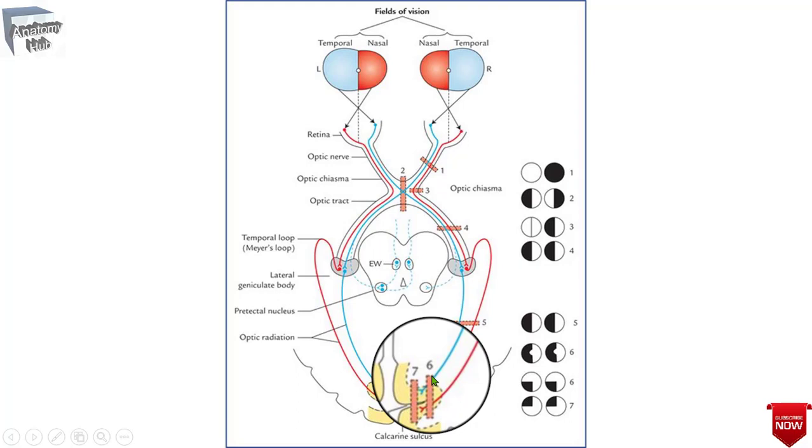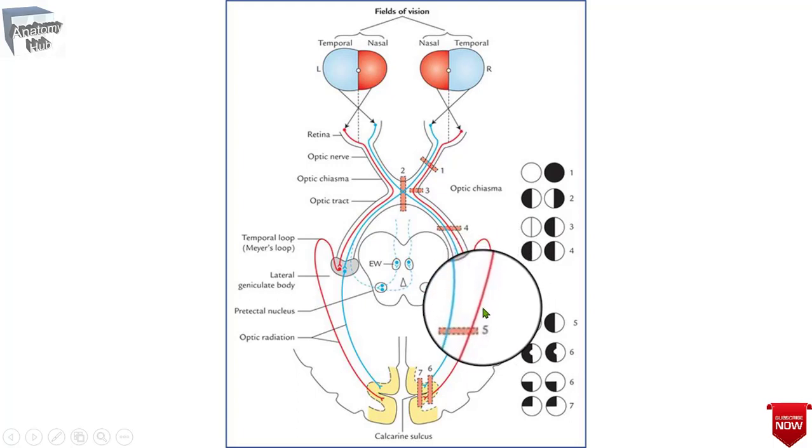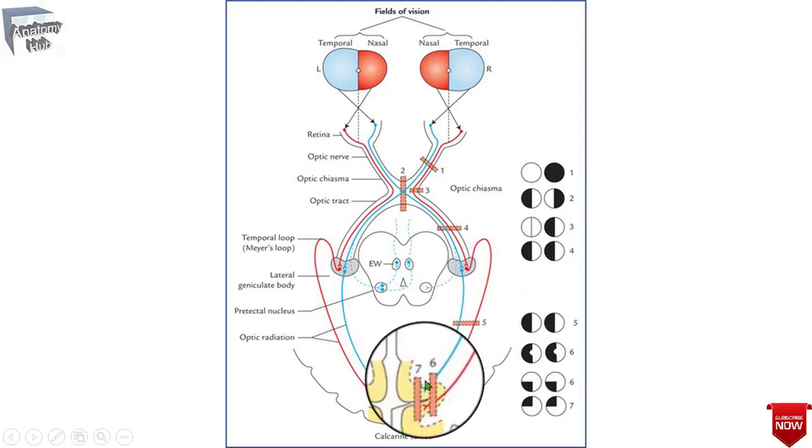That means if you are looking straight, and something is going on at the lower side, that can be seen through the upper fibers. If these fibers are lost, then the lower vision will be lost. That means if anything goes near your foot area, you cannot see it. If the lower fibers, mainly the temporal fibers or Meyer's fibers, are lost, then you will lose the upper vision.